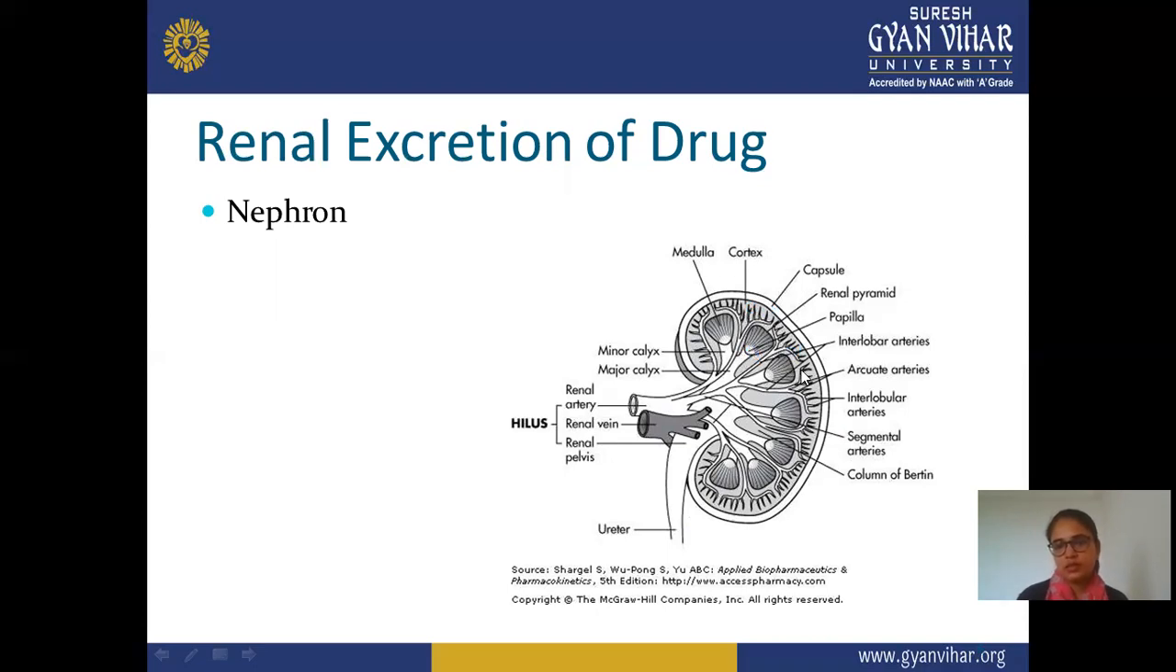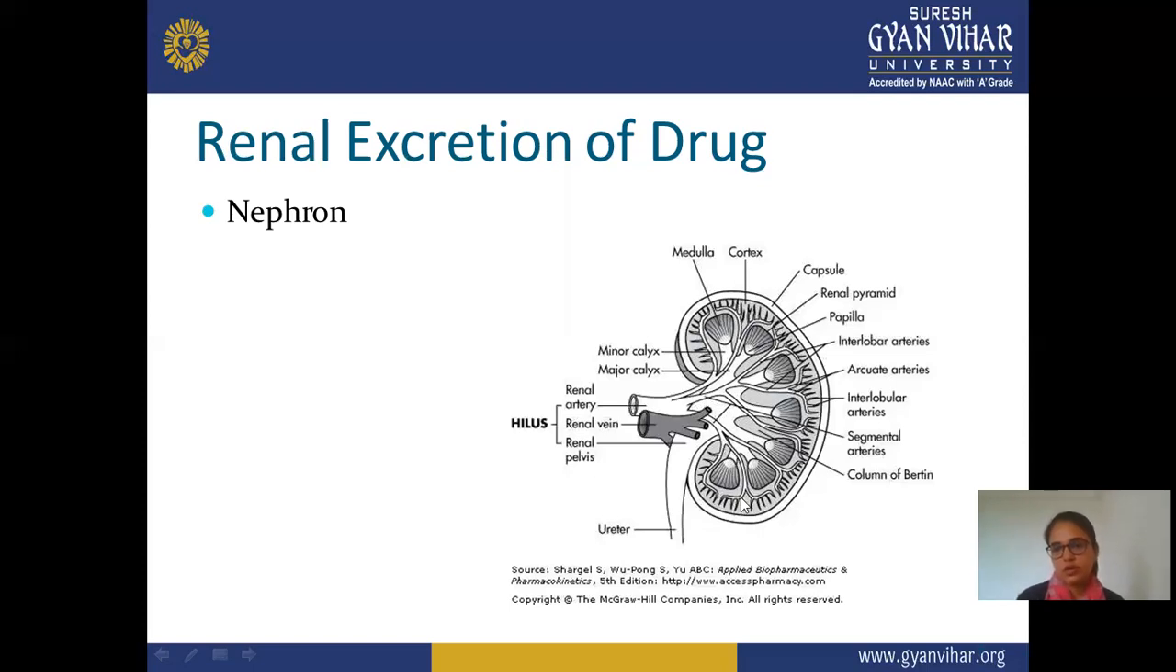And these are the interlobar arteries, between the different cortex parts. There are arteries present, and these arteries are known as interlobar arteries. Next are the arcuate arteries. These gaps are known as arcuate arteries. And next are the interlobular arteries. These are interlobular arteries. And next are the segmental arteries. So the segmental arteries are here.